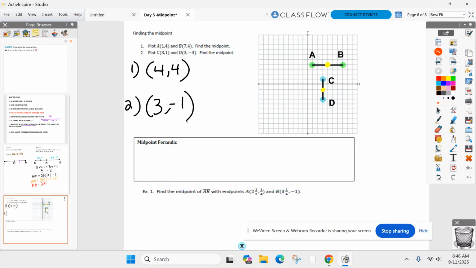Any issues finding the midpoint there? All right, well, we had no issues finding distance yesterday either when we could count. Remember, we ran into a problem, didn't we? We're not always going to be able to count. So what happens if I have a diagonal line, or coordinates that are really, really tough to graph? All right, look at the next example. We are not graphing those coordinates.